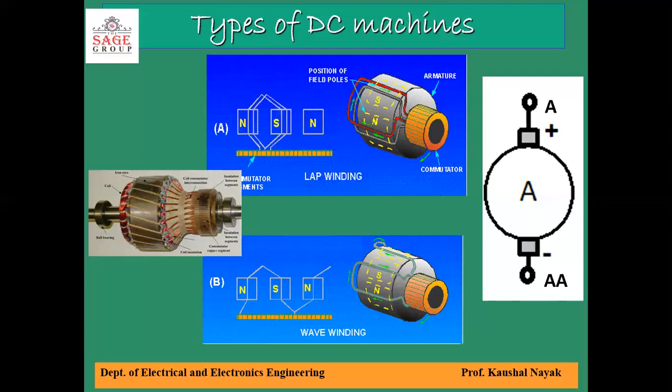This symbol will be utilized in understanding the various connections used for classifying methods of excitation.